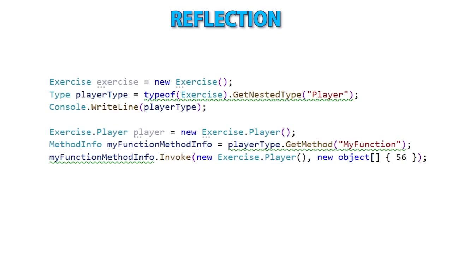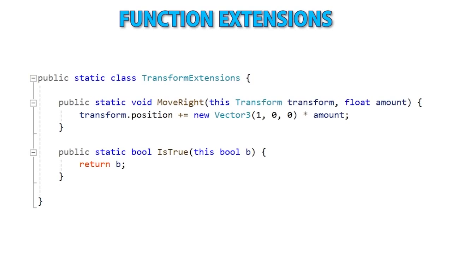Reflection is how you can dynamically inspect your code and work with it without directly calling any functions or reading any fields. Next is going to be a simple but interesting one. It's how you can make some function extensions. This allows you to extend a type with more functions without having to modify that type itself. This is really useful when you don't have access to the type itself, when you don't have source code access.